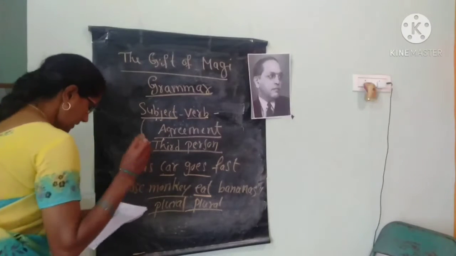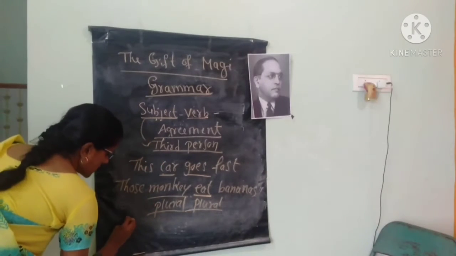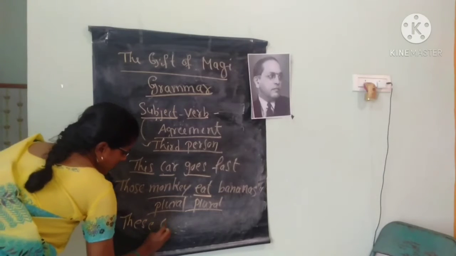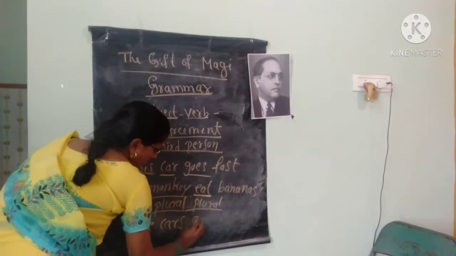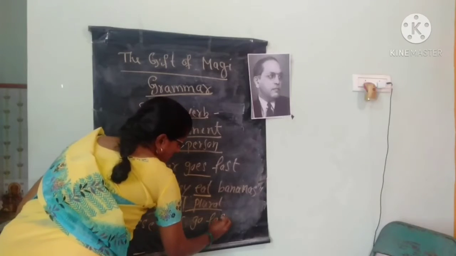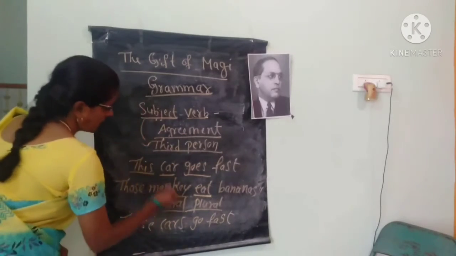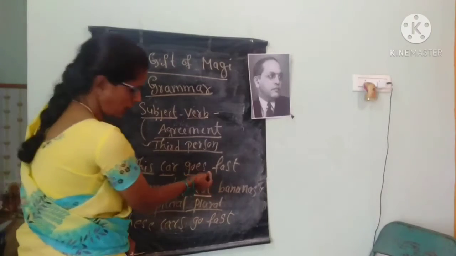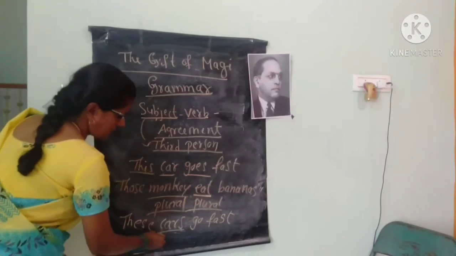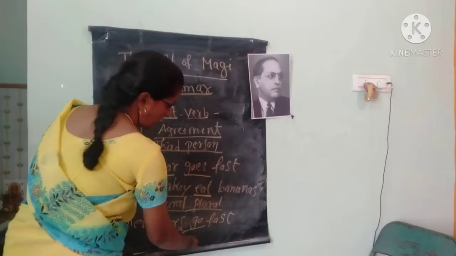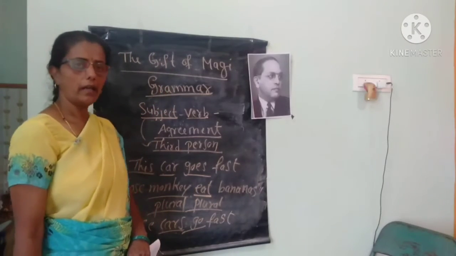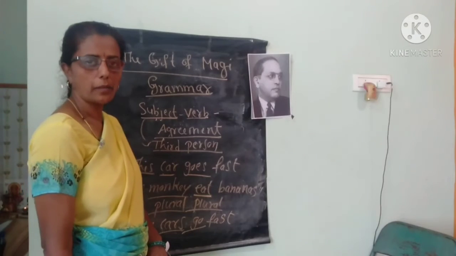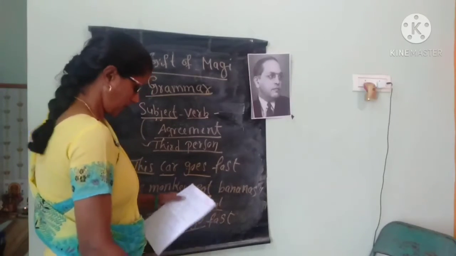See here, these cars go fast. Here, this car is there. Here, these cars go fast. See here, children, this car, this is singular and the verb is also singular. These cars, this is plural and the verb should be plural when the subject is in third person. Got the point, children? Yes.